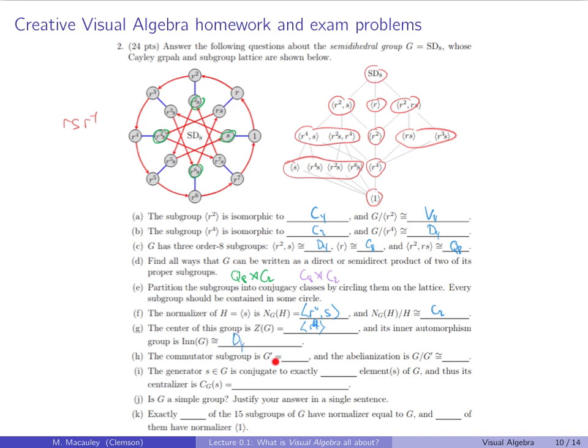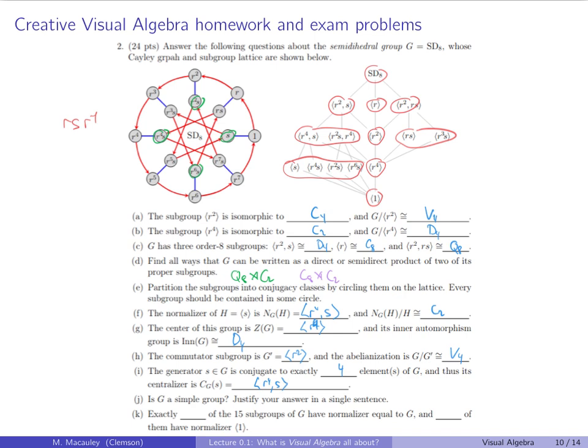The commutator subgroup, let's see, how far can you go down? So the quotient is abelian. That's by inspection, that's this. So that's going to be R squared, and the abelianization, you can see by inspection, it's V4. The generator S is conjugate to exactly how many elements? Well, it's going to be 4 because all of these order 2 generators have to be conjugate. So 4 elements, and the centralizer is going to have index 4, so that's also going to be R to the 4th.